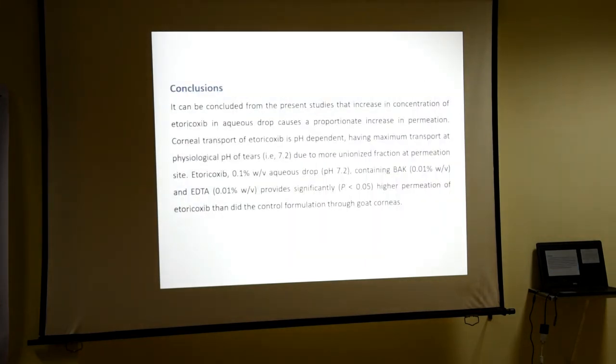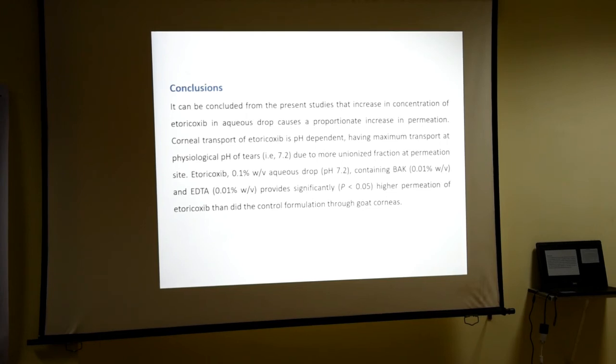And coming to the conclusion, it can be concluded that an increase in concentration of drug in the aqueous drop causes an increase in permeation. Transcorneal transport of the drug is pH dependent. As already found, if we increase the pH, then the amount of drug permeation increases, having maximum transport at pH 7.2, due to more non-ionic fraction at the permeation site.